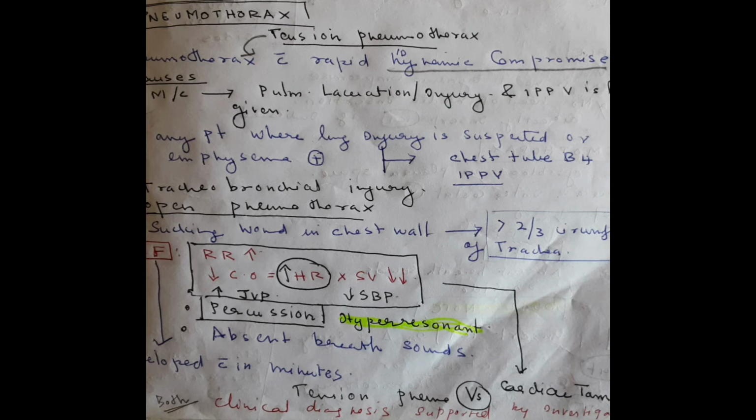And one important point is that tension pneumothorax and cardiac tamponade have similar clinical features. For example, cardiac tamponade also will have increased respiratory rate, decreased cardiac output, increased jugular venous pressure, and also decreased systemic blood pressure. So how to distinguish between tension pneumothorax and cardiac tamponade in an emergency? The important point which you should remember is that both these conditions, tension pneumothorax and cardiac tamponade, are clinical diagnoses supported by investigation. So these two conditions should be clinically diagnosed and just supported by the investigations.